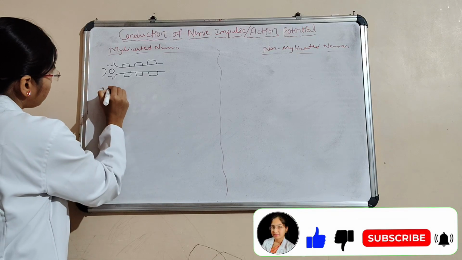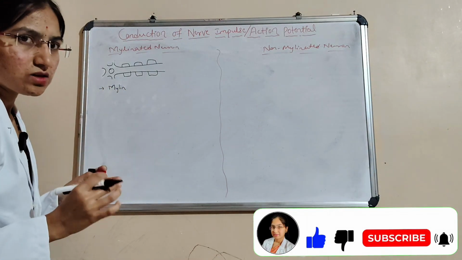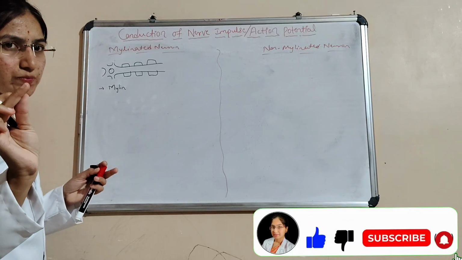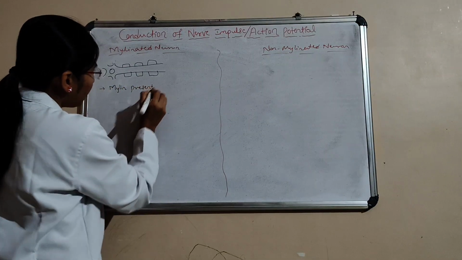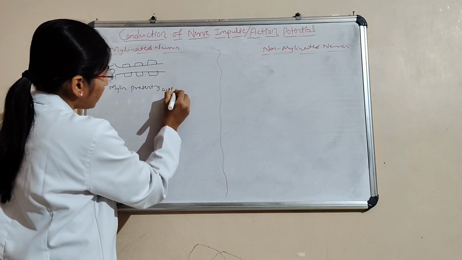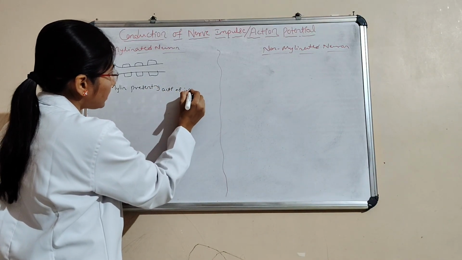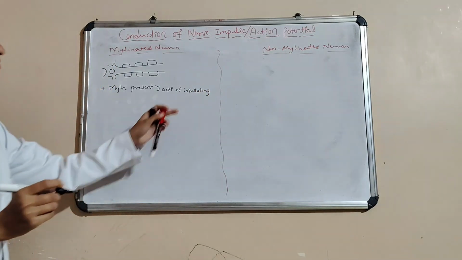That is, the myelin sheath is present. Myelin is a fatty substance that acts as an insulator.